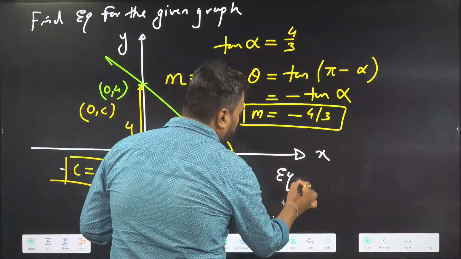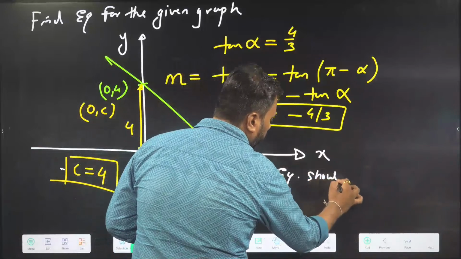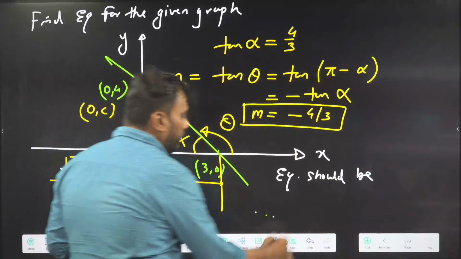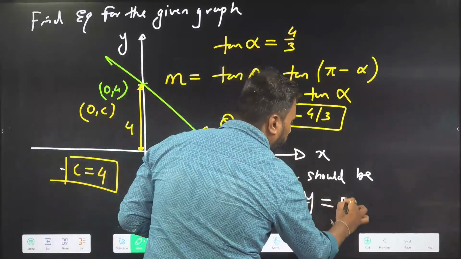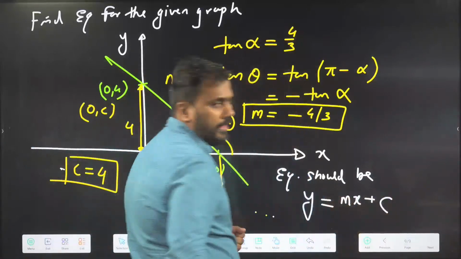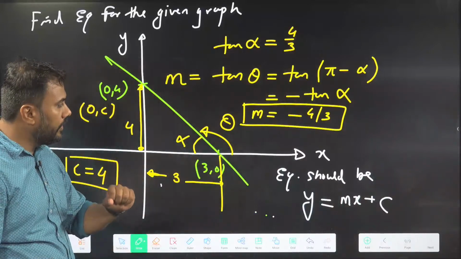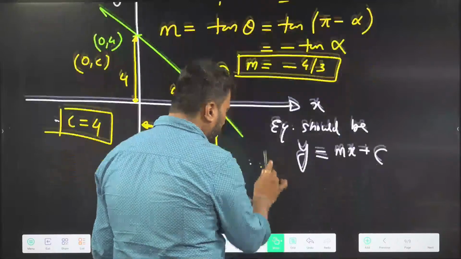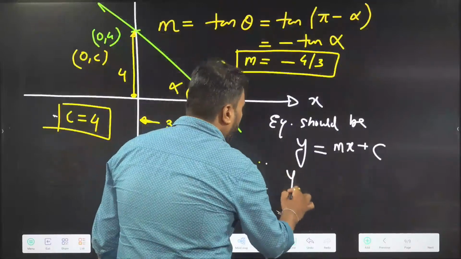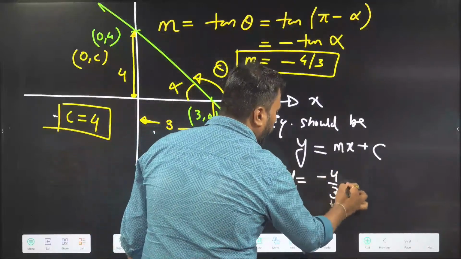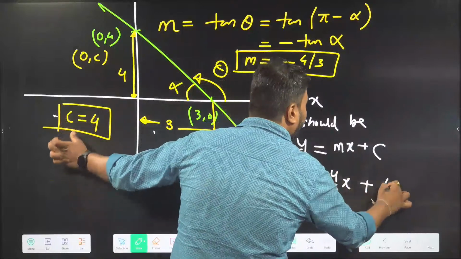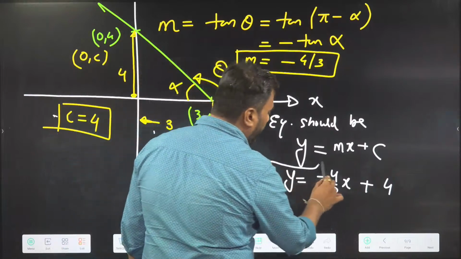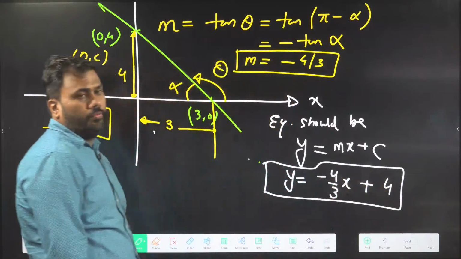Because the graph is a straight line, the equation should be of a straight line: y equal to mx plus c. What is the m here? Minus 4/3. Just substitute the values of m and c. So y equal to minus 4/3 x plus, the value of c here is 4. So the correct answer should be y equal to minus 4/3 x plus 4.